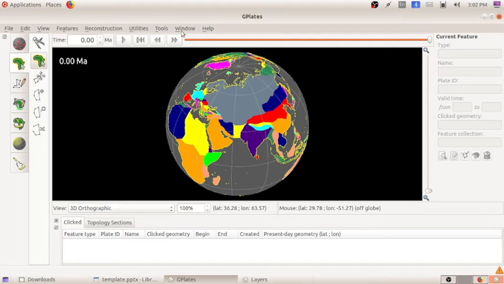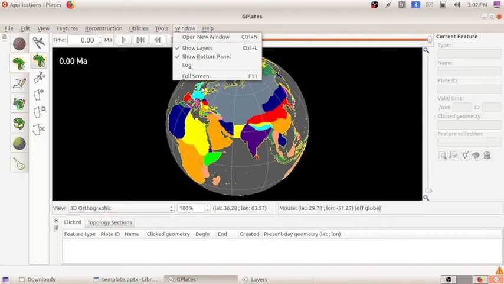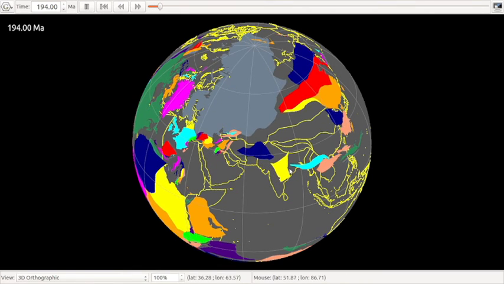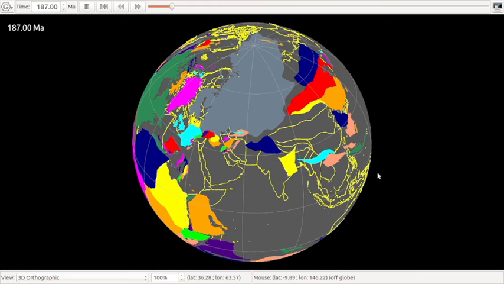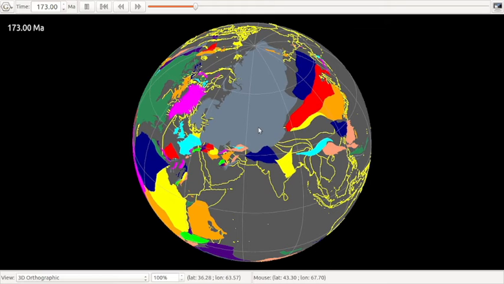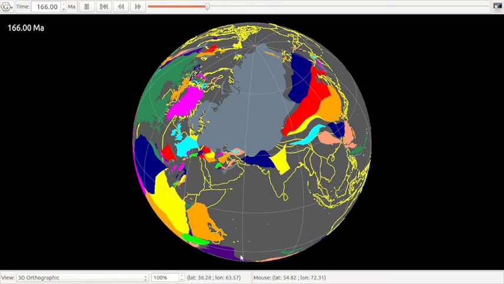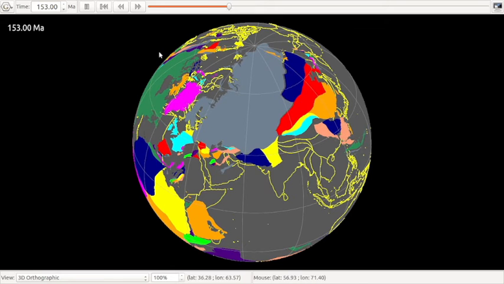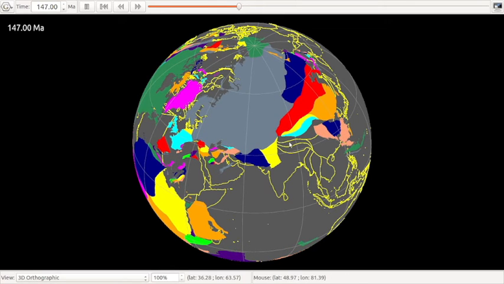And we have to go to the option window. In the window menu, we can make the full screen and we can start the animation. When we click here, you can see the formation of the continents take place. You can see it is moving. Geographical plates, you can see it moving. Now the continents are forming. So this we can observe in animation.